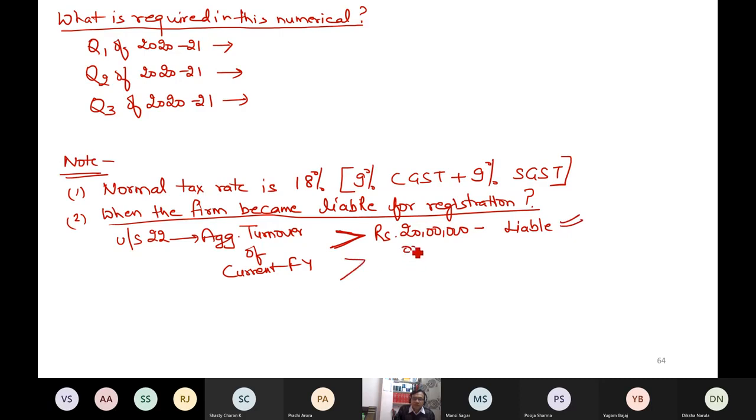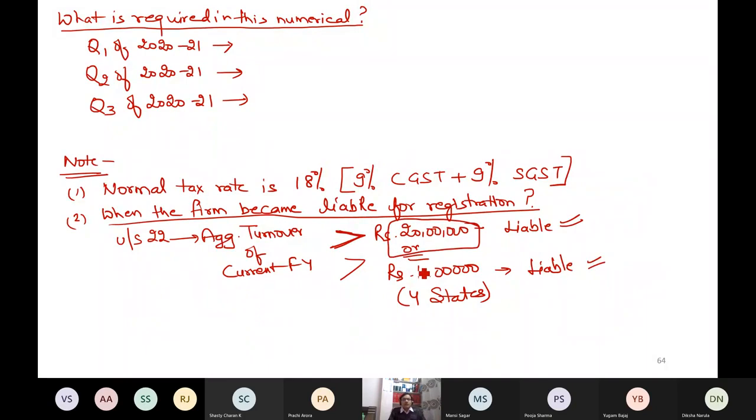In 4 states, the limit is 10 lakh. Just like in composition levy scheme, in some cases it is 1.50 crore, in some cases it is 75 lakh. Same is the case here. In 4 states, the limit is 10 lakh only, then I became liable. MP is a state where we have 20 lakh limit. So do you know when I am liable for registration? Can you tell me the answer, when I am liable for registration.